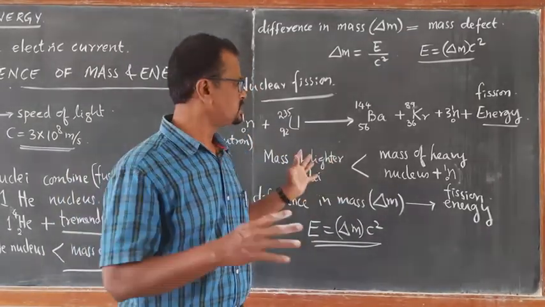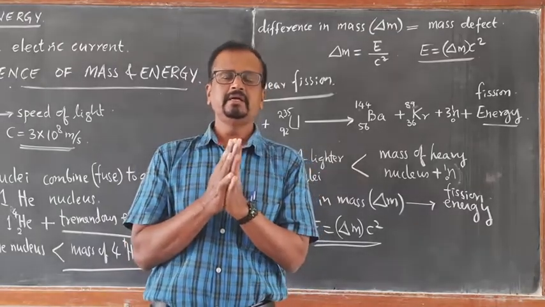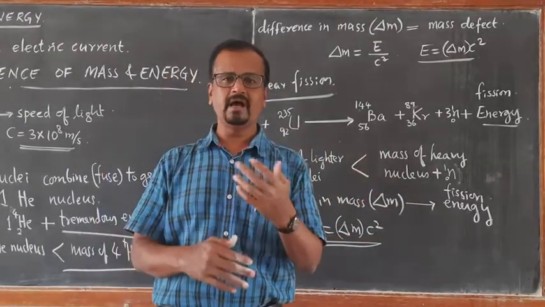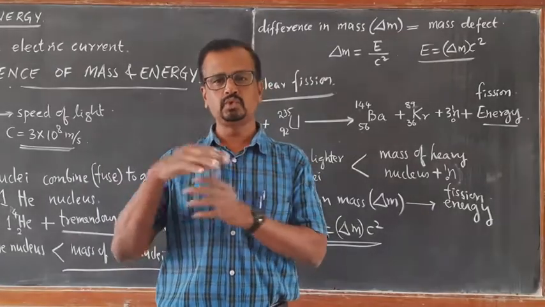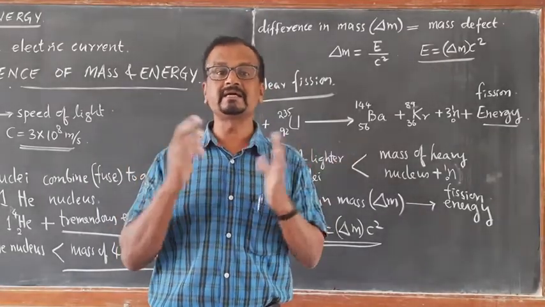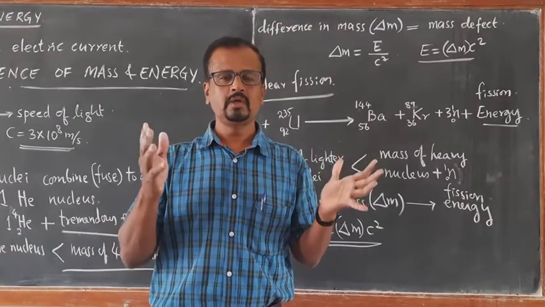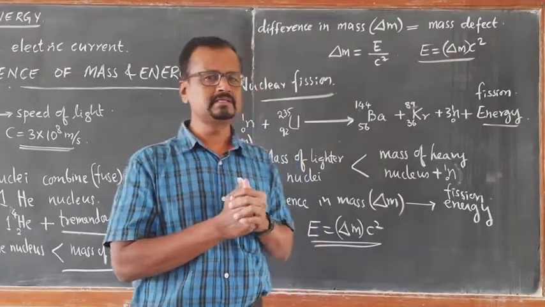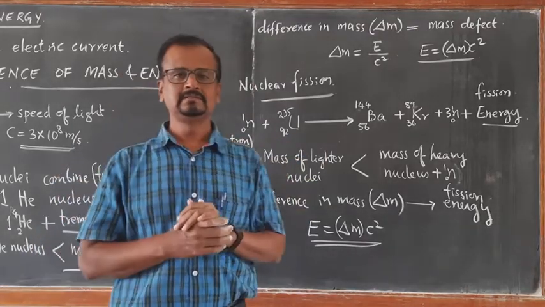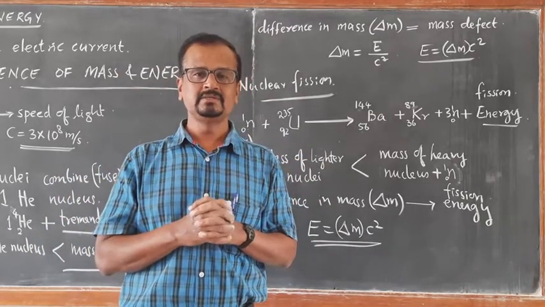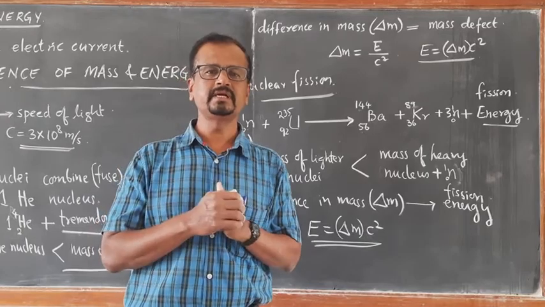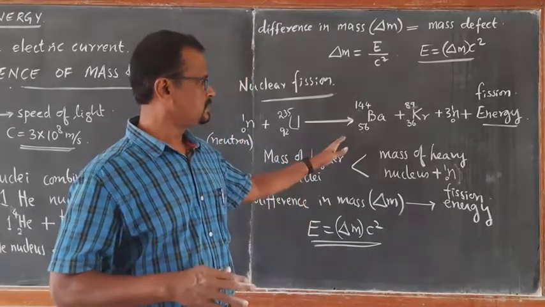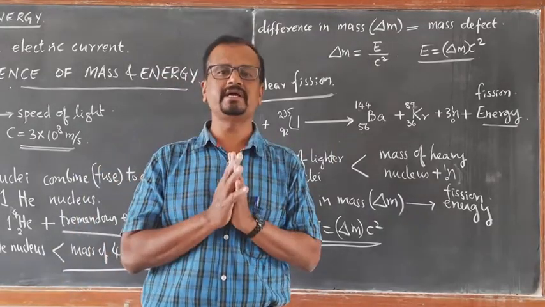When used in a controlled manner in nuclear reactors, that energy can be harnessed to generate electric current. The Kaiga Atomic Power Station in our Karnataka is harnessing this nuclear fission energy to convert it into electric power. That takes place in a controlled chain reaction.